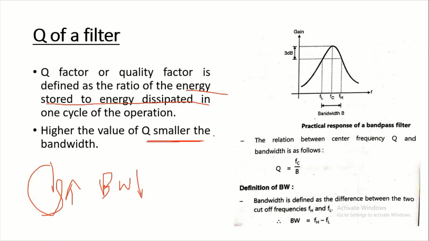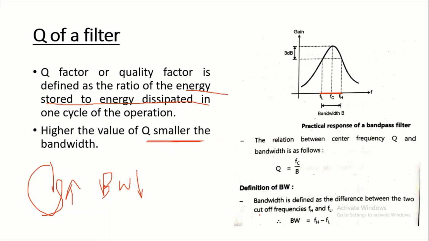The figure shows the practical frequency response of the band pass filter. Instead of specifying the roll off rates, the Q and the bandwidth are sometimes specified. The relation between the center frequency Fc, Q and bandwidth is: Q is equal to Fc by bandwidth.